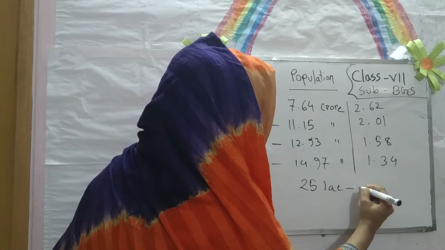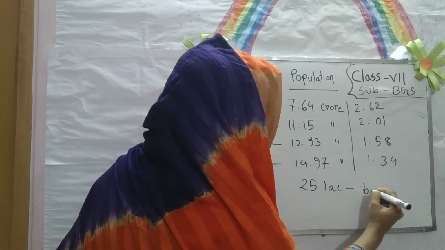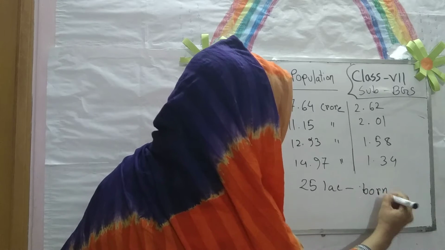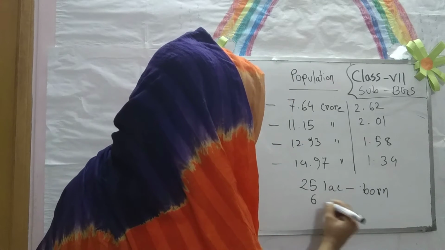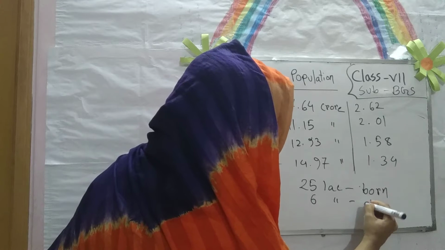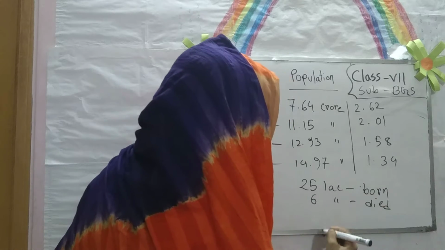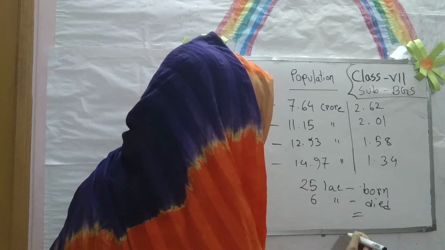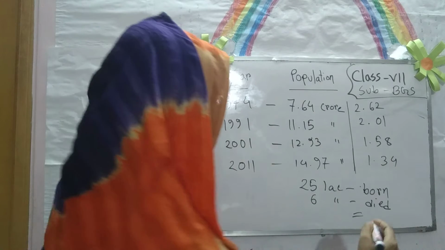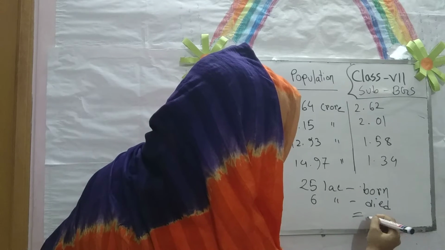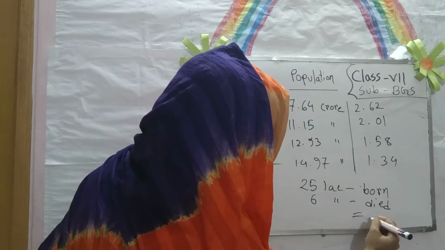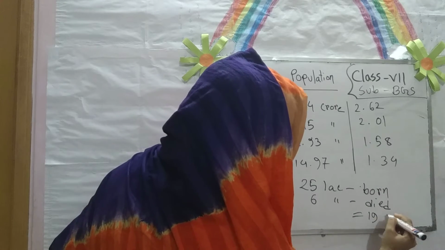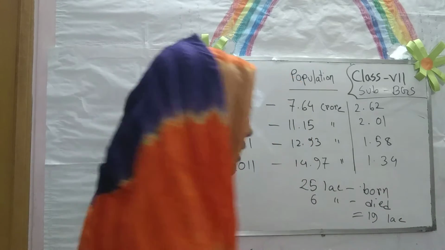25 lakh children are born and 6 lakh die, so our population is 19 lakh added.